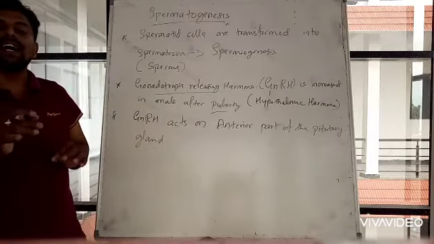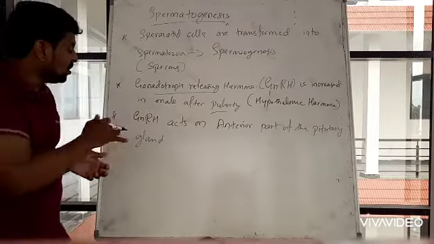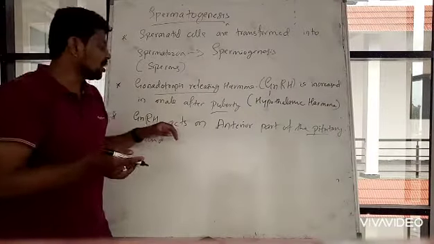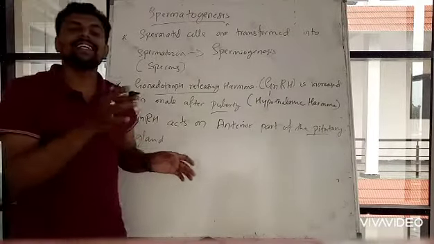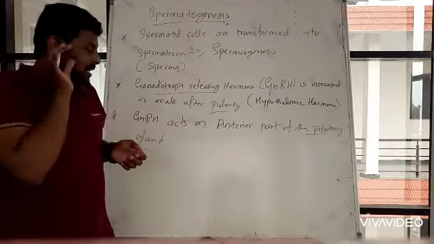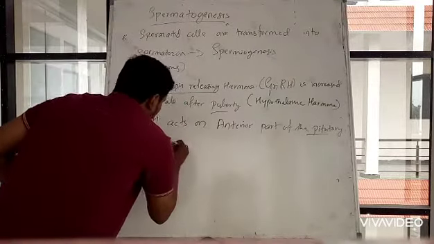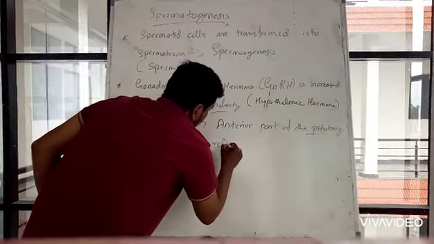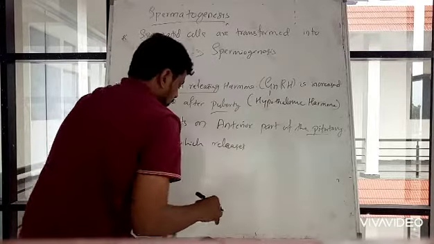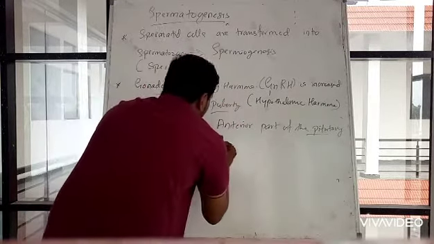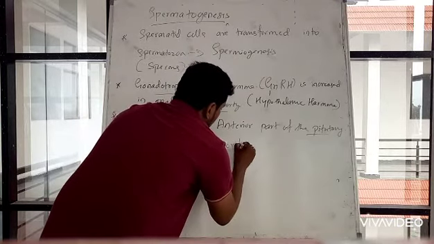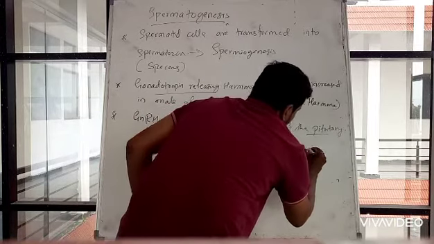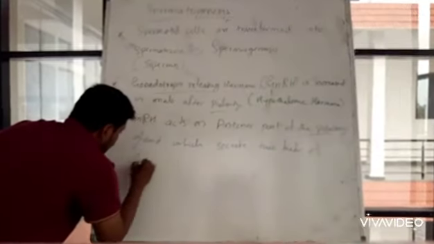It acts on the anterior part of the pituitary gland, which secretes two kinds of gonadotropins.